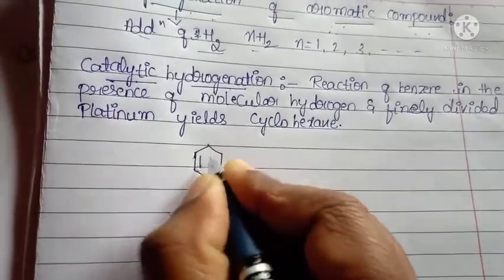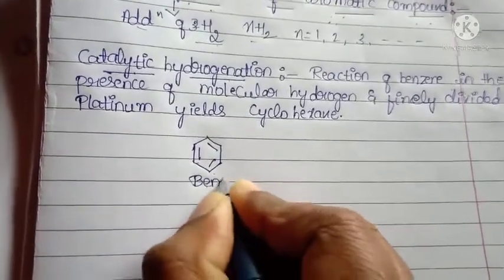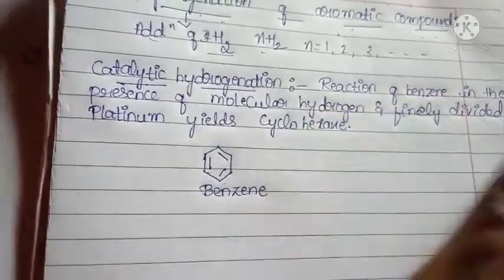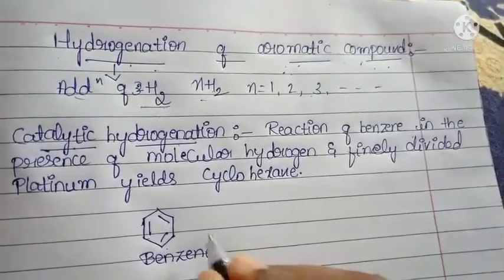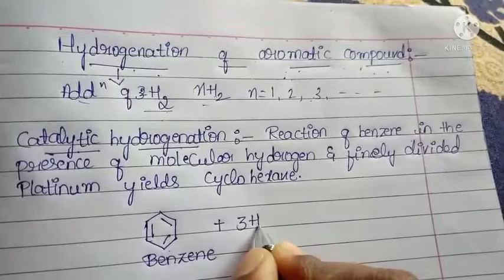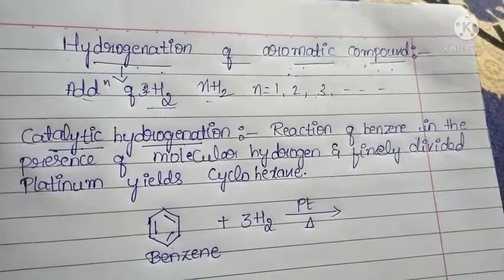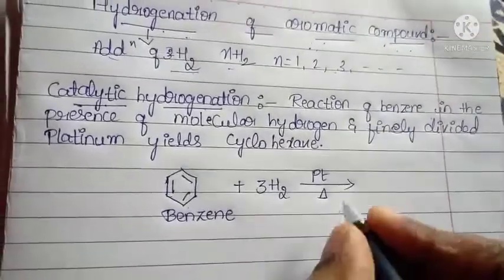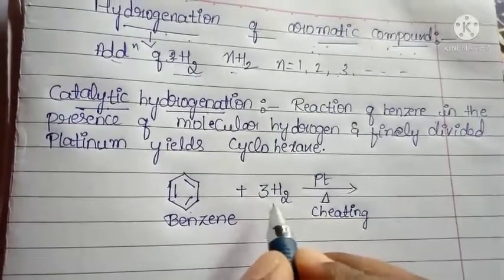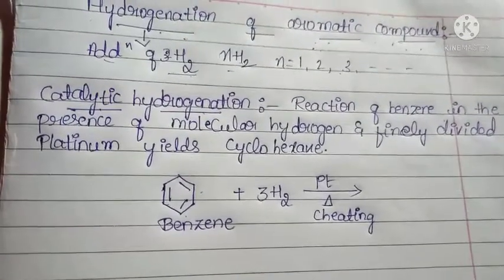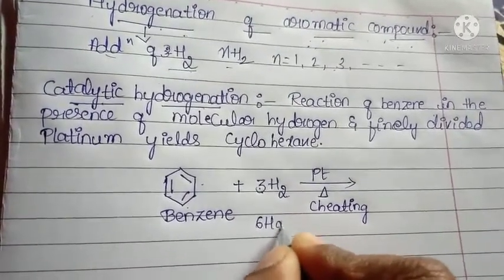Here the reaction, you know that this is the benzene ring. You know that this is an aromatic compound. Here you have to see this hydrogenation of aromatic compound. Here hydrogen molecules should be added to the aromatic compound, plus 3H2 in the presence of platinum. Here delta means heating. It gives hydrogen. How many hydrogen atoms are there? 6 hydrogen atoms.